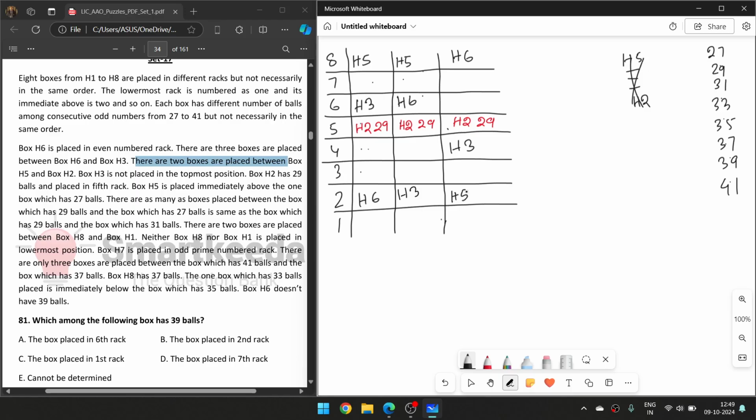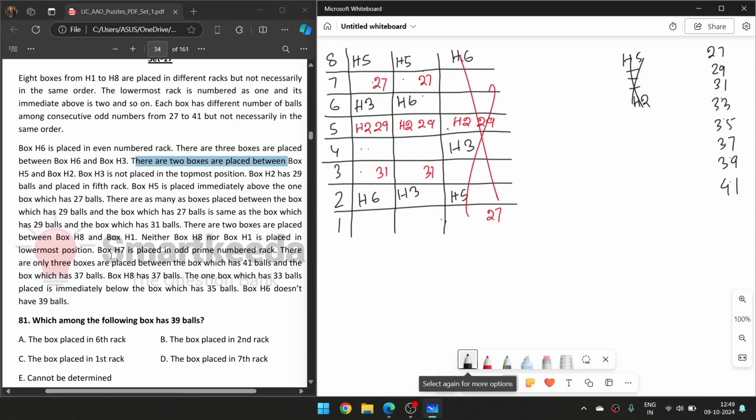Now, H5 is placed immediately above the box which has 27 balls. There are as many boxes between the boxes with 29 and 27 as between 29 and 31. 29 and 27, so 29 and 31. So 1, 2, 3. Oh my god, so that is not possible. Okay, so now next.